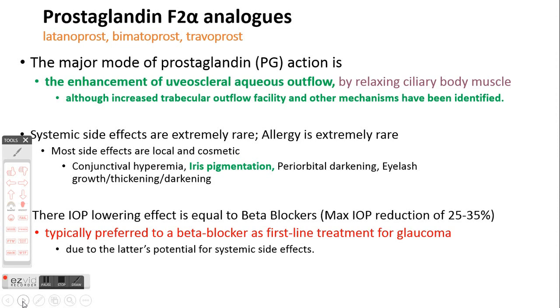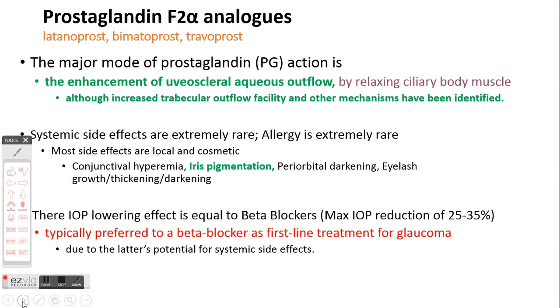And the major mechanism of action of prostaglandin analogs is that they act by increasing the uveoscleral outflow, possibly by increasing the permeability of tissues in the ciliary muscles, or by an action on episcleral vessels. A minor effect on trabecular outflow has also been demonstrated, but that is not very marked, only less significant. And the good thing about prostaglandin analogs, because of which they are preferred nowadays, is that they cause less systemic side effects.